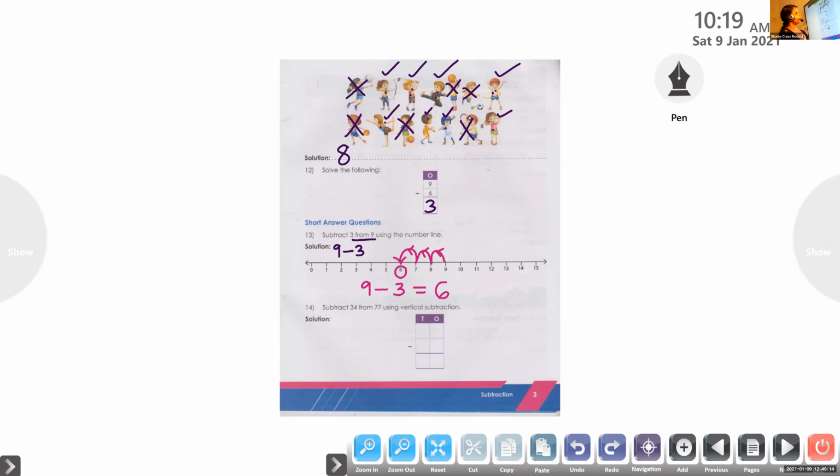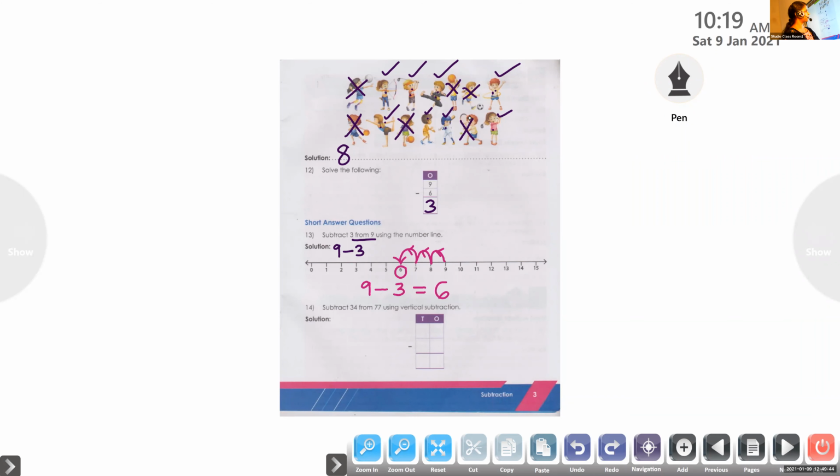Ma'am, question 14, yes, finished. Please unmute. Please be quiet. Okay, very good. Those who have completed, very good. I know you all know how to do it. Ritvik, please read question number 14.